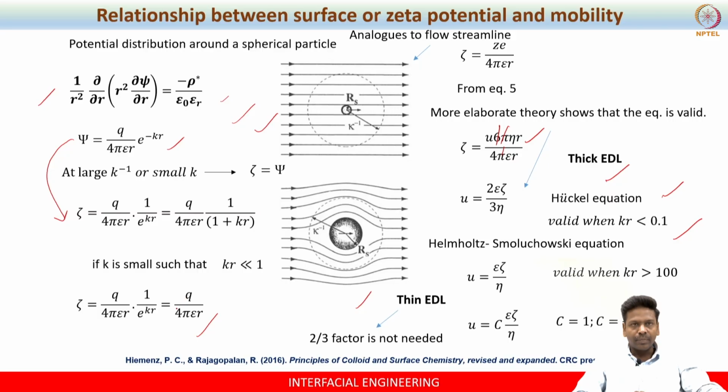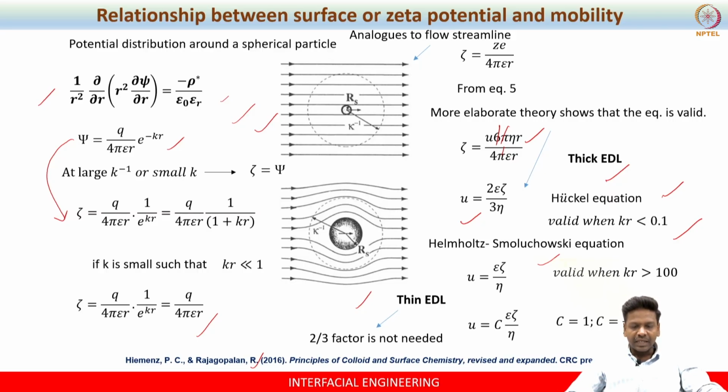So which means that we have to pay for it. The constraint comes from this one, that is kr is less than 0.1, only then you can use this equation. Now the question comes, what if kr is very large? For that one has to use the Helmholtz-Smoluchowski equation, which is also a compact equation. Instead of 2 by 3, one would get simply 1. The detailed derivation can be obtained from this textbook. You can refer to this book for more clarity.